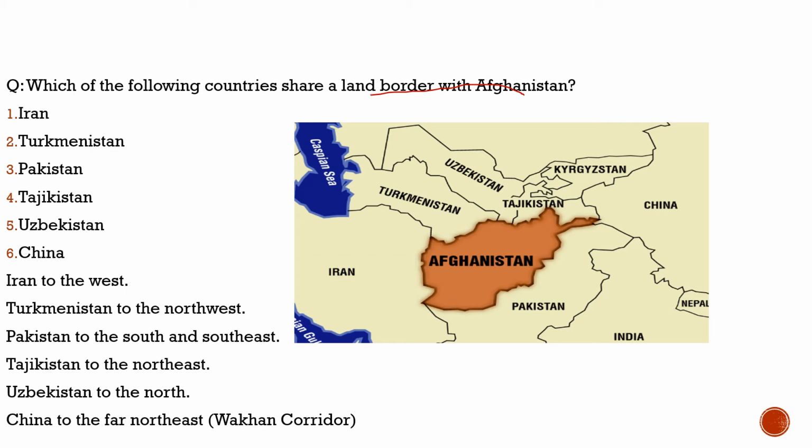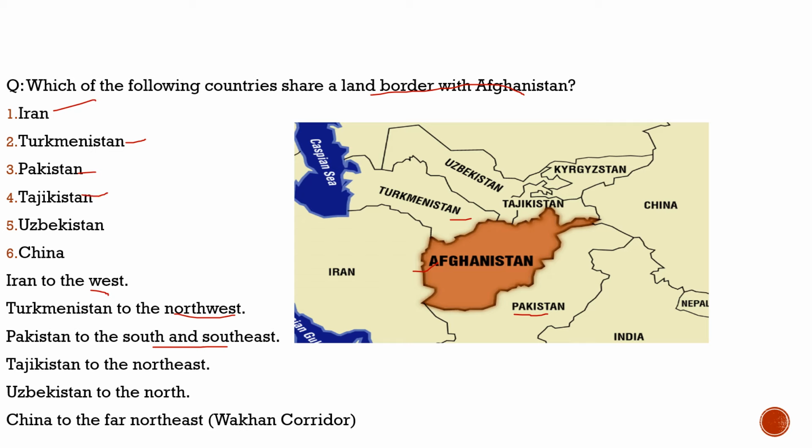Here the question says, which of the following countries share a land border with Afghanistan? First statement, Iran. Does Iran share a land border with Afghanistan? 100% correct. Iran shares in the west. Then Turkmenistan. Turkmenistan shares, 100% correct, in the northeast. Then third, Pakistan. Pakistan shares, 100% correct, in the south and southeast.